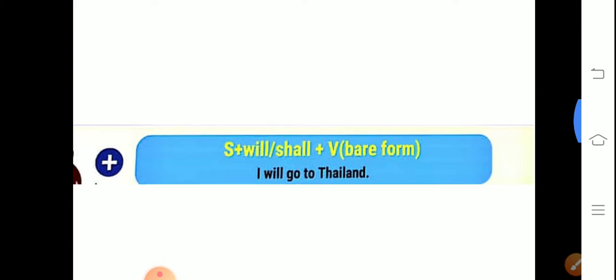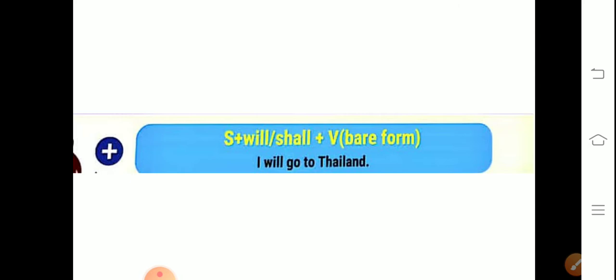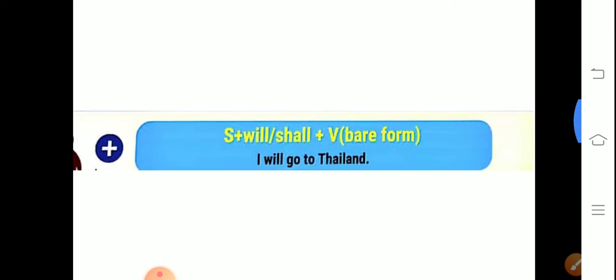So first of all, subject, will or shall, plus verb first form or base form. Here base should be there, not bear. Okay, base should be there. I will go. Go is a verb's first form, to Thailand, that is the object. Clear? So I will go to Thailand.